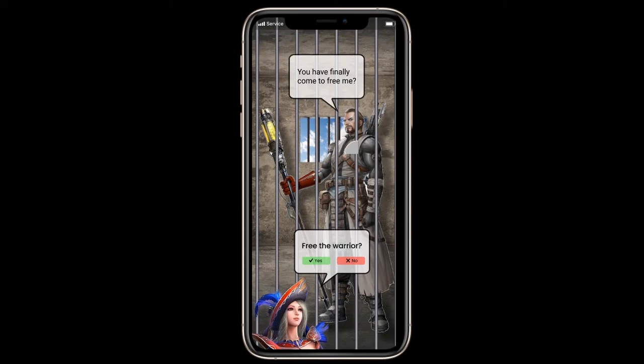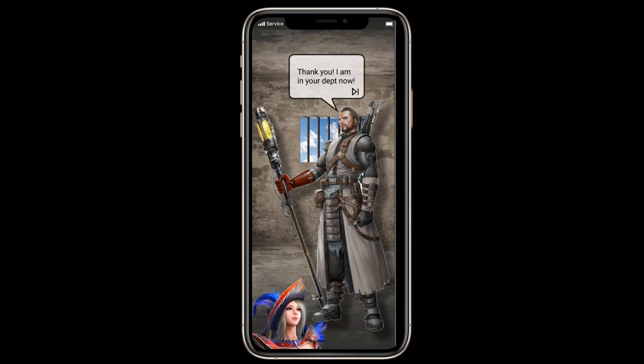As the user has the key now, they can free a champion from the prison. The user needs to press yes to release the champion and include the champion in the user's team. The first task is done successfully.